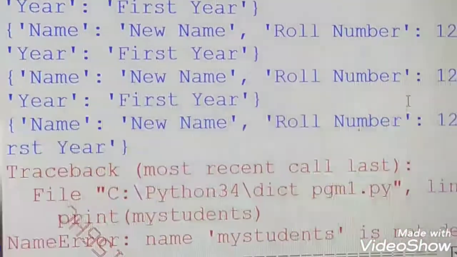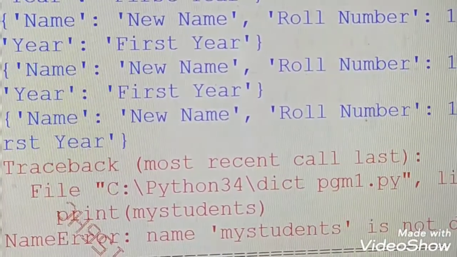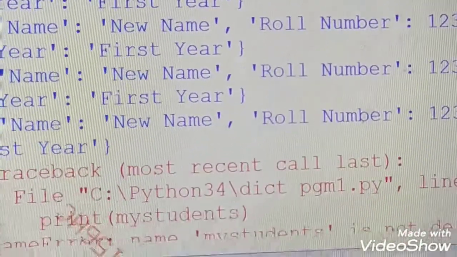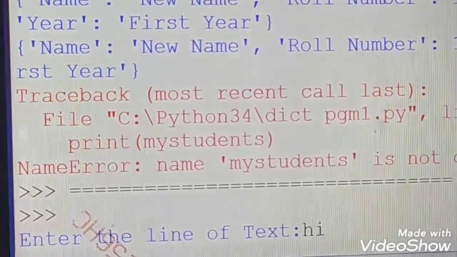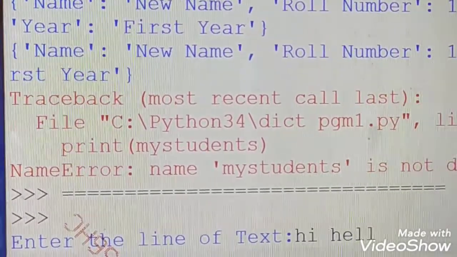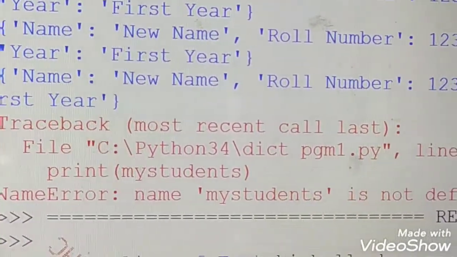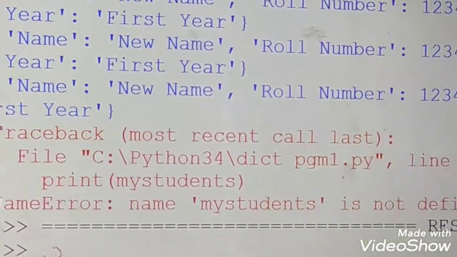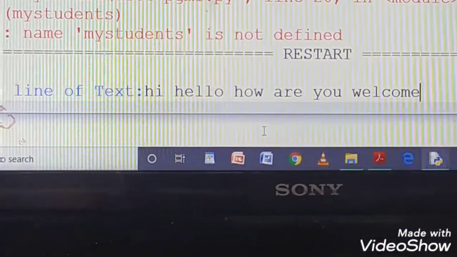Let me check. It is asking for input on screen. I will minimize it, since the bottom of the screen is not shown. Enter the line of text: hi, hello, how are you, welcome.